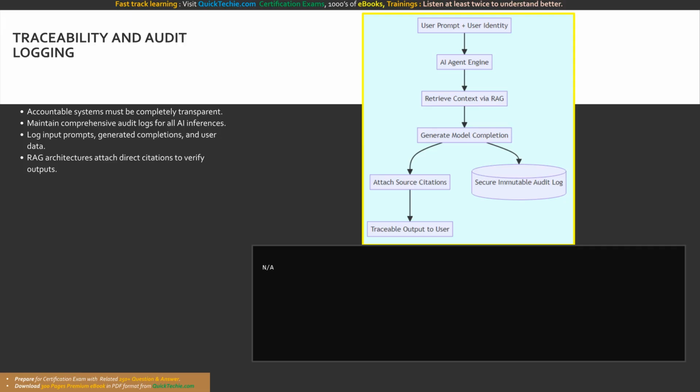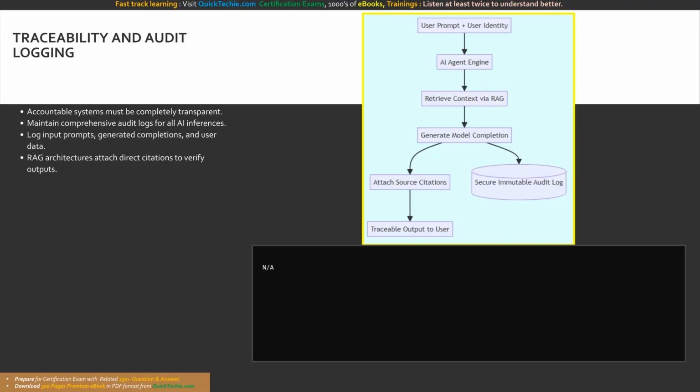To achieve deep traceability in code, developers implement custom telemetry middleware. Before sending a request to the Azure OpenAI API, the code generates a unique correlation ID. Both the inbound prompt payload and the outbound completion JSON, along with the correlation ID, are serialized and securely written to a logging endpoint, permanently capturing the AI's entire reasoning process.